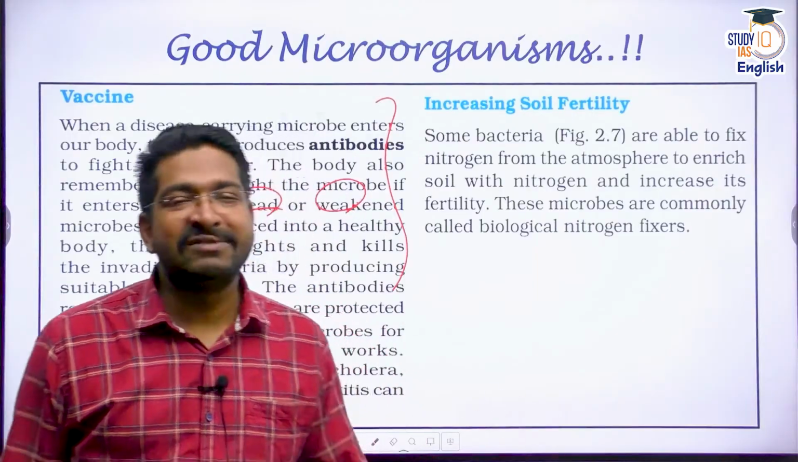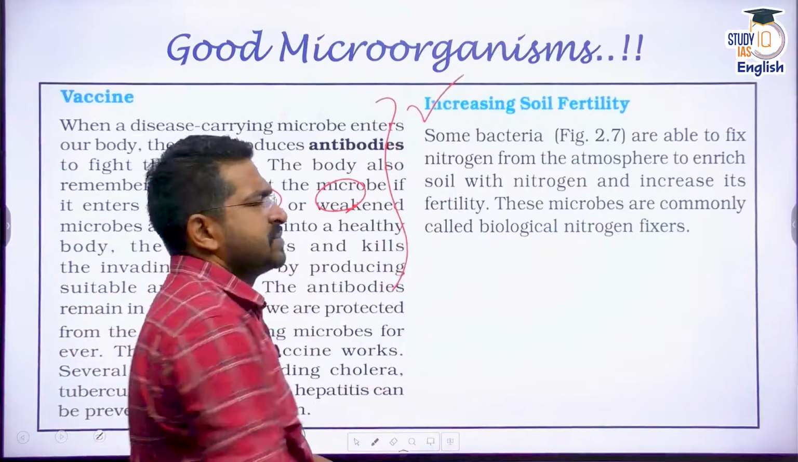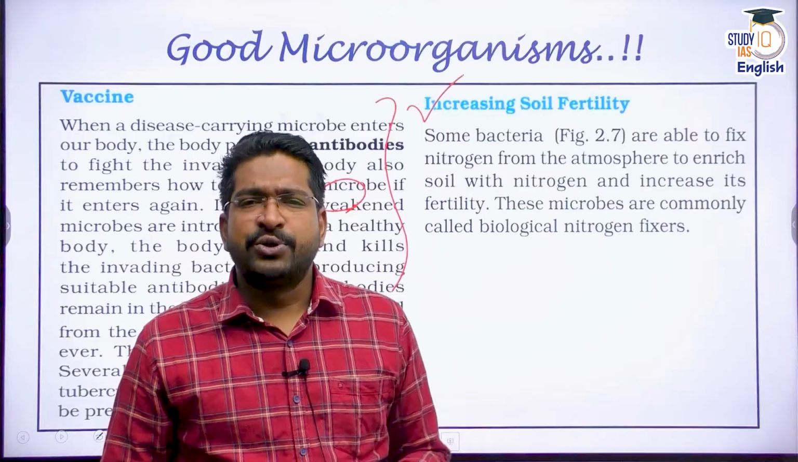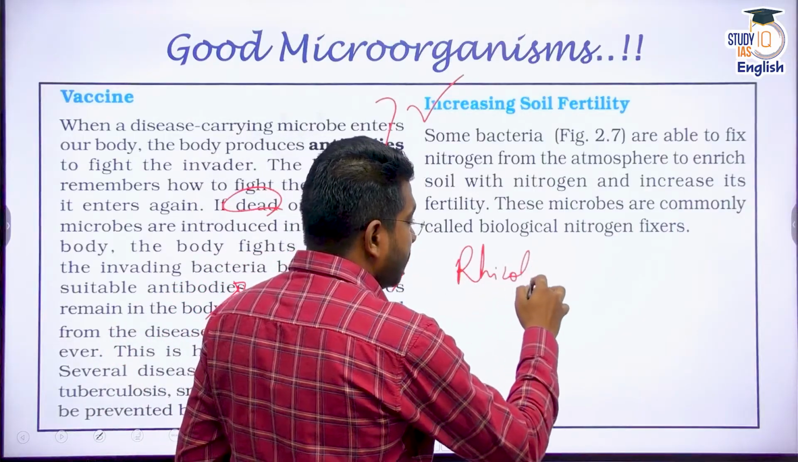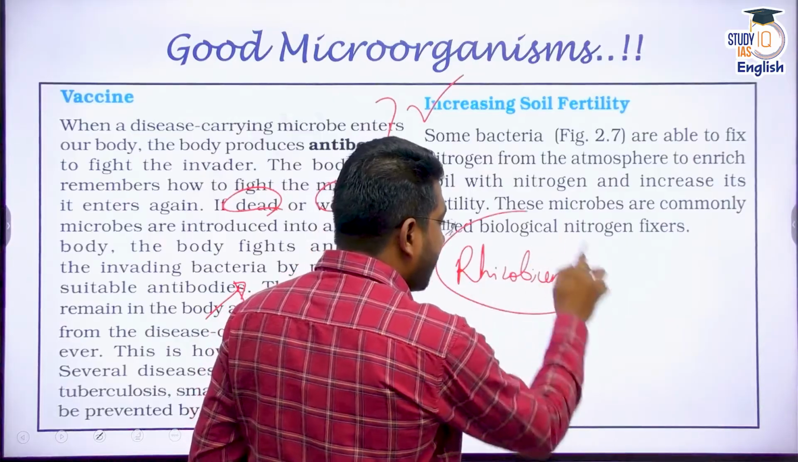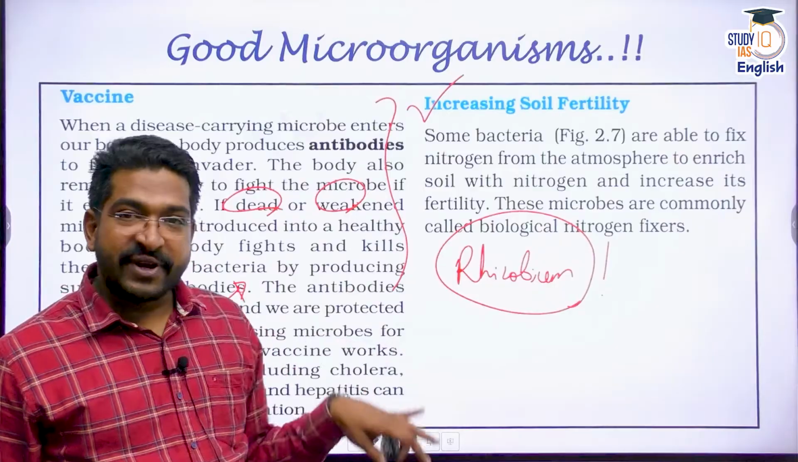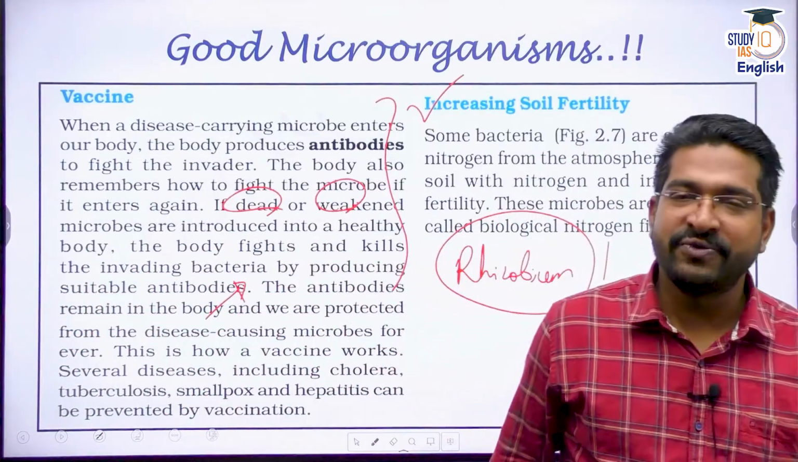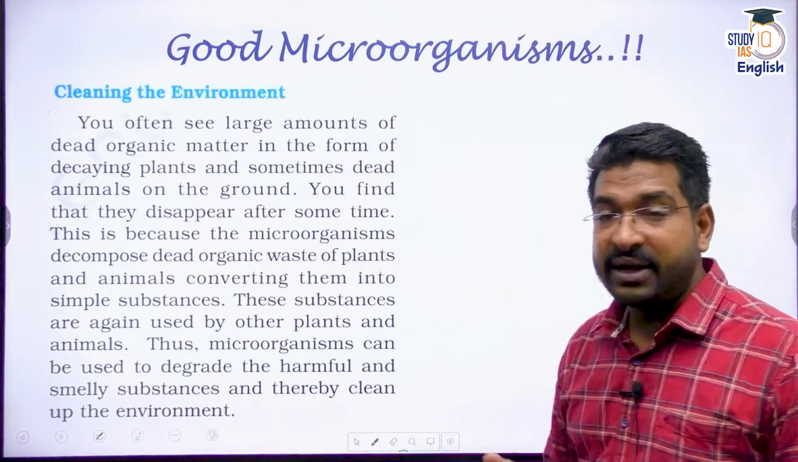So antibiotic development, vaccine development, you can also enhance soil fertility using microorganisms. We have seen many times in our previous interactions the example of rhizobium, right? There are so many bacteria which fix nitrogen directly from the atmosphere into the soil. Rhizobium is one of the examples. Nitrogen fixing bacteria, nitrogen fixing microorganisms. So very helpful. Apart from that, they also clean the environment.